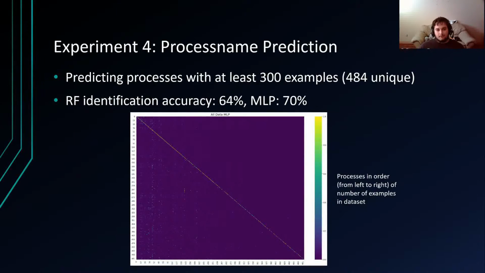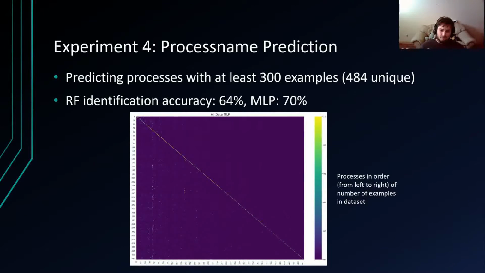Our final experiment was predicting process names for all processes with at least 300 examples. This gave us over 480 unique processes. And here's where the random forests and MLPs tend to differ in accuracy. The MLP seemed to handle the task a lot better than the random forest.